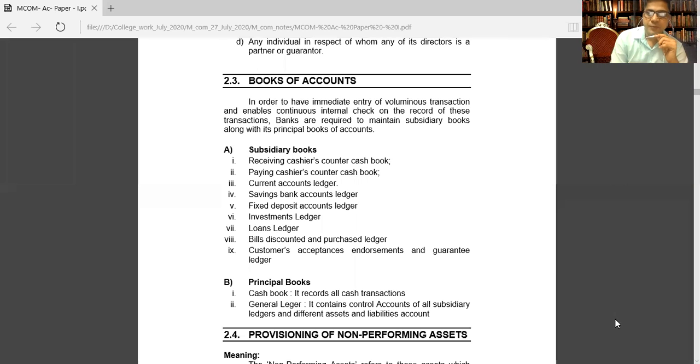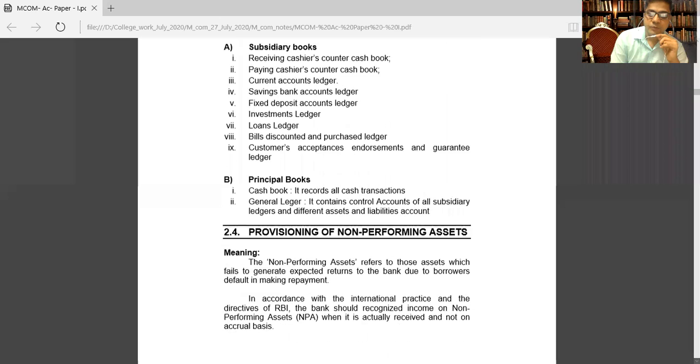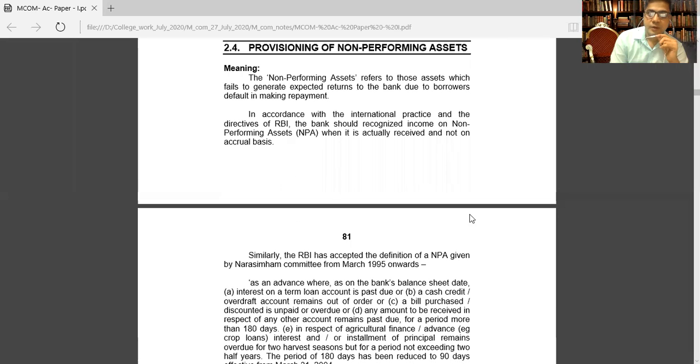Now, friends, we will talk about one of the major and important subtopics, that is non-performing assets. It is one of the interesting ones. Why is it interesting, non-performing assets? First of all, what do you mean by non-performing asset? Those assets which fail to generate expected return to the bank due to borrowers' default in making payment.